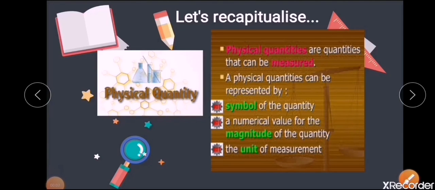Let's first recapitulate what you have learned in your 6th standard. That is, what are physical quantities? The quantities that can be measured, you call them physical quantities. And you have learned how to represent a physical quantity. Whatever the physical quantity, you will first represent it by the symbol with its magnitude followed by the unit.